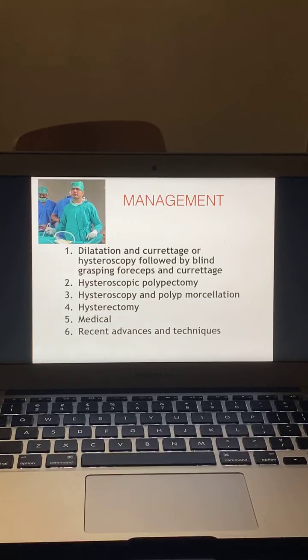How can one manage the polyp? The old strategy of doing dilatation and curettage is one option. But if people have a hysteroscope, they generally put in the hysteroscope, diagnose the polyp, come out and do a blind curettage using either an ovum forceps or an Eilers forceps. Second is hysteroscopic polypectomy. Third can be hysteroscopy and polyp morcellation using a morcellator, which is marketed by a few companies, but the equipment is costly. Then hysterectomy in advanced age, and medical management and recent advances and techniques. So we divide management into six parts and we'll watch each one by one.